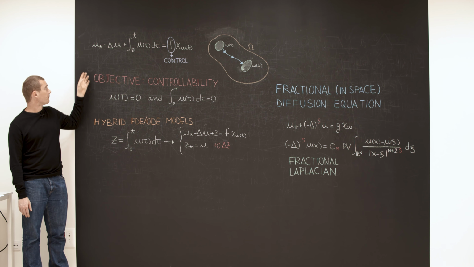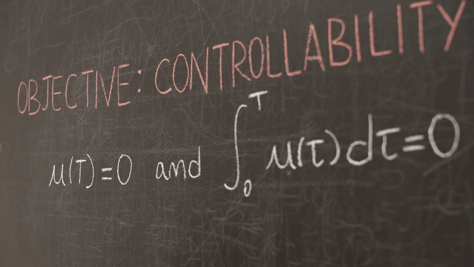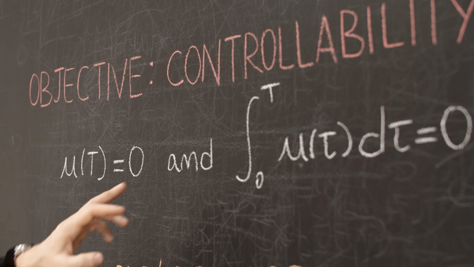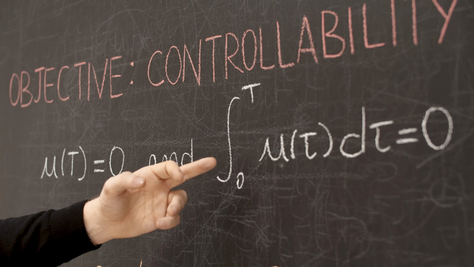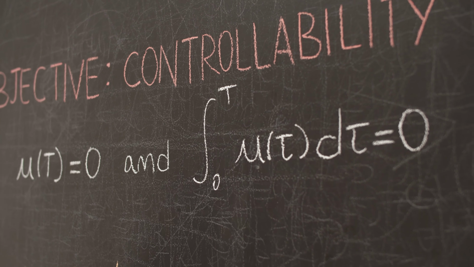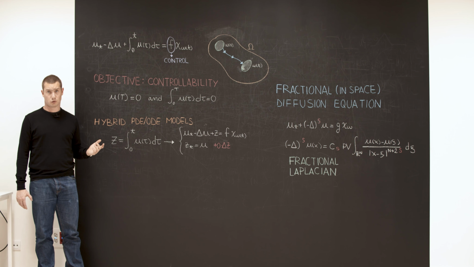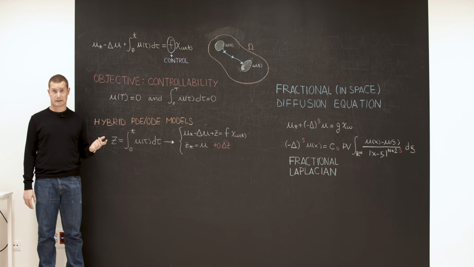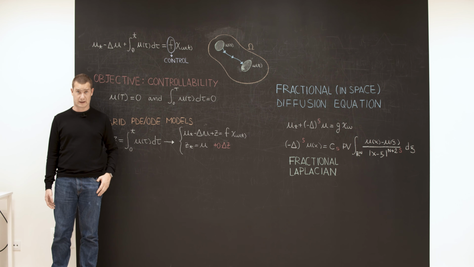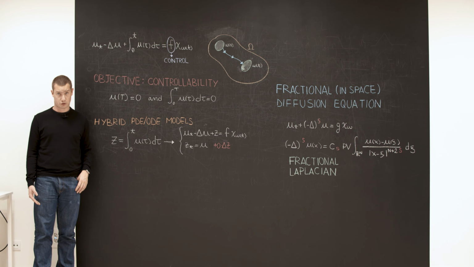In the case of a memory-type equation, this means that not only the state but also the memory has to be driven to zero in time capital T, so that the system may reach a stable equilibrium. For standard PDE models, controllability may be generally achieved by acting on the system from some specific position in the physical domain. This is no longer true in the case of memory-type partial differential equations.